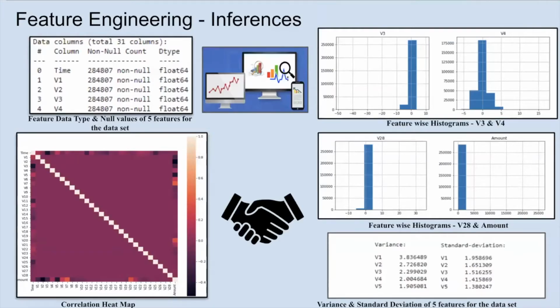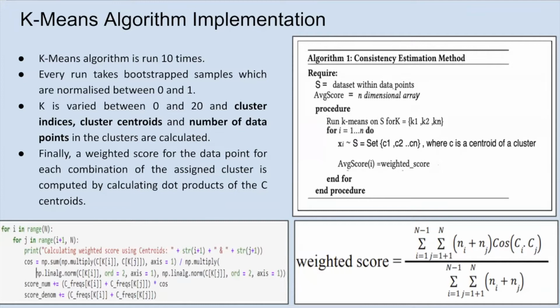Feature engineering. Initially, we performed feature engineering to generate several statistical measures like correlation heat maps, percentage variance, etc. to better understand the feature dimensions. Next, we implemented the k-means based anomaly detection where we ran k-means for 10 multiple runs. In each run, we generated a bootstrap sample of data which was normalized through the min-max normalization technique.